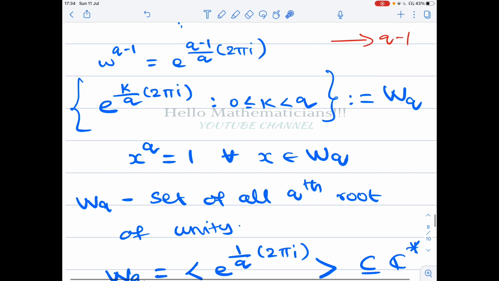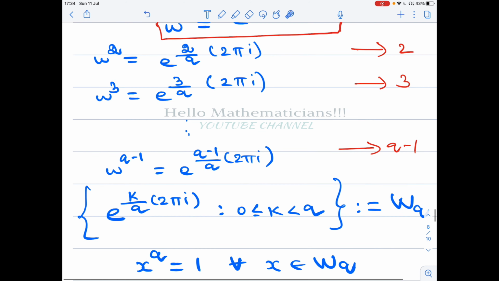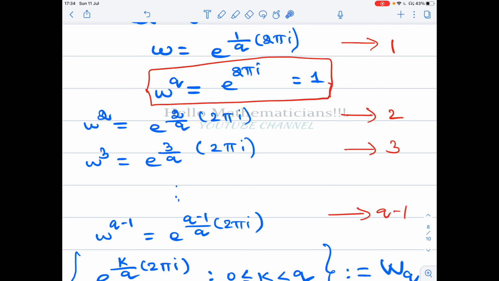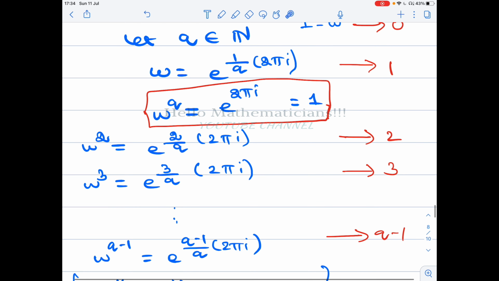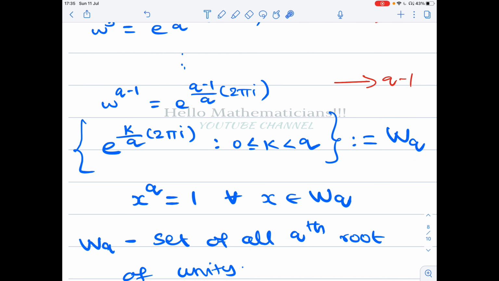Okay, so this is the set of all e power k by q times 2 pi i such that 0 less than or equal to k less than or equal to q. This set consists of all qth roots of unity. If this k is relatively prime to q, we call them primitive qth roots of unity. Because if k is relatively prime to q, then those numbers will form a generator for Zq. Here this will also be a cyclic subgroup of C star, and if this k is relatively prime to q, those numbers form a generator.